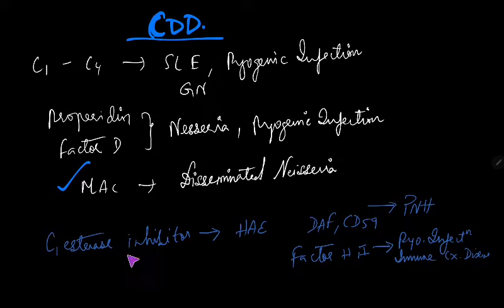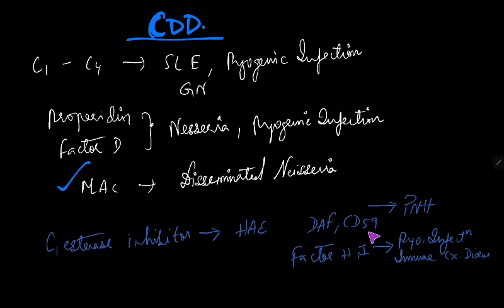Now coming to regulatory protein deficiency. C1 esterase inhibitor deficiency causes hereditary angioneurotic edema. One thing to remember: in chemistry, esters are sweet compounds. We eat sweets with the mouth, right? So in hereditary angioneurotic edema, there will be edema of the lips. So we'll remember that C1 esterase inhibitor deficiency causes hereditary angioneurotic edema. Hope you got my point.